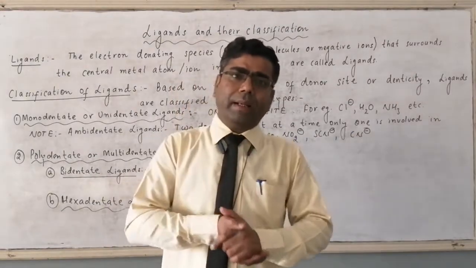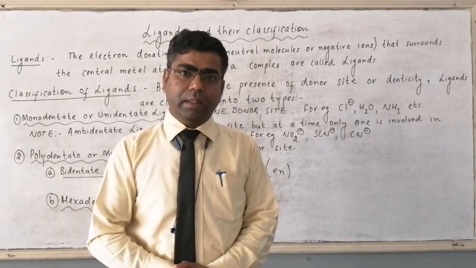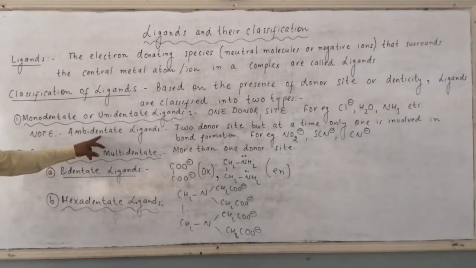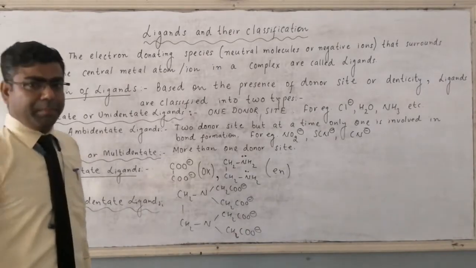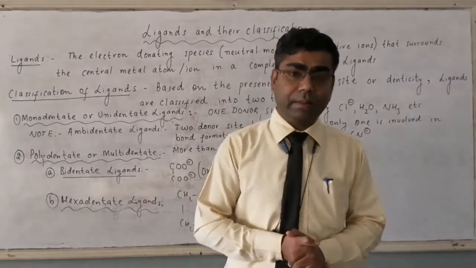Then in monodentate ligand, we are having one very special case. And this special case is called ambidentate ligands. Ambi means dual. Now what is the meaning of ambidentate ligands?